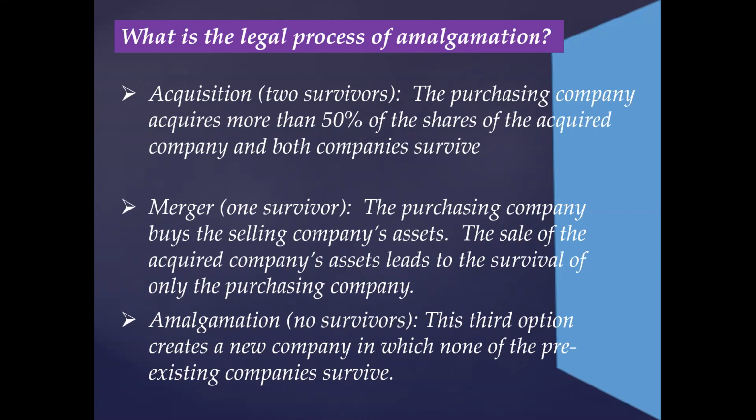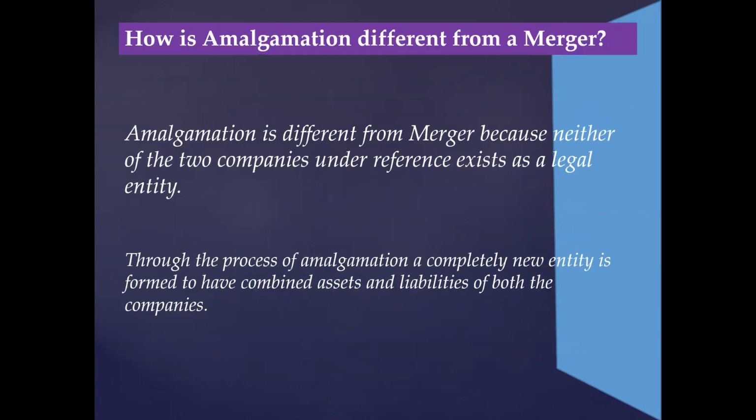The third one is amalgamation. No survivors. This third option creates a new company in which none of the pre-existing companies survives. The difference comes down to the surviving companies. In an amalgamation, a new company is created and none of the old companies survive. So this was the legal procedure of amalgamation, and there were three business combinations: acquisitions, merger, and amalgamation. So the next thing we are going to talk about is how amalgamation is different from a merger.